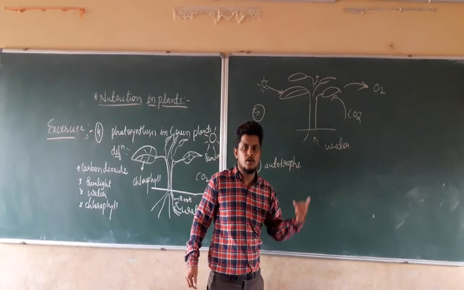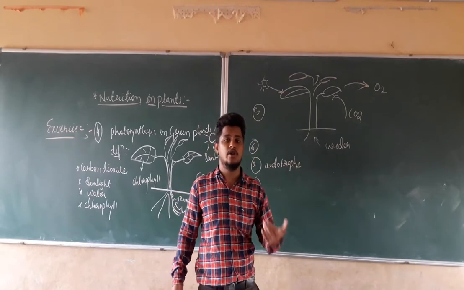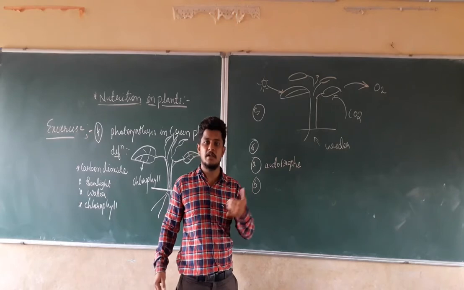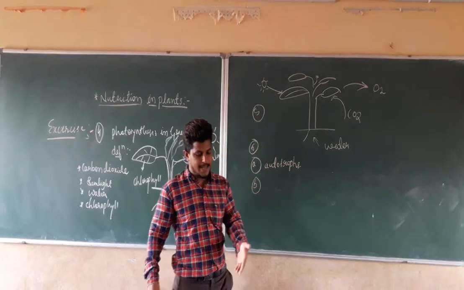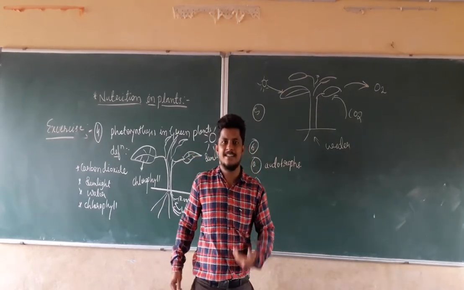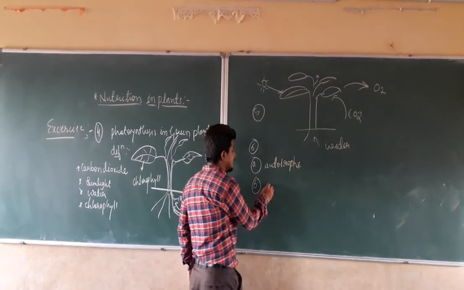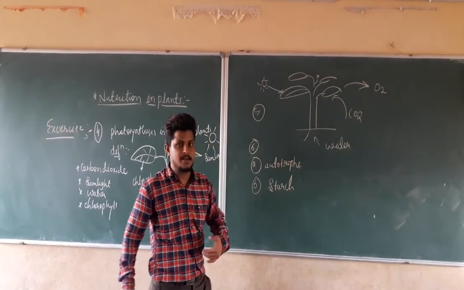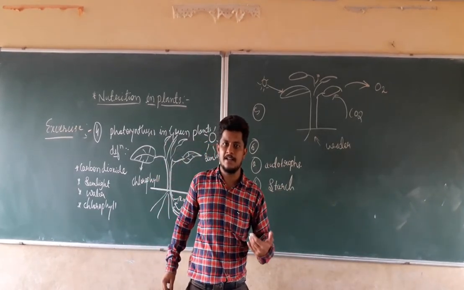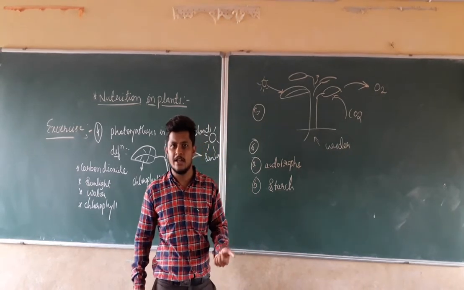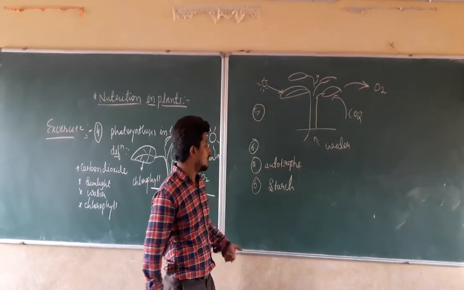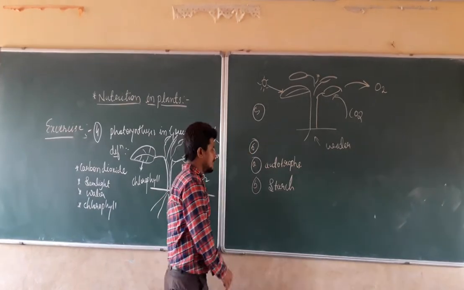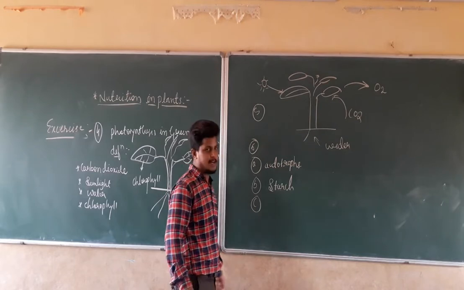The excess glucose produced in plants is stored as starch for further usage. So the food synthesized by the plants is stored as what? It is stored as starch. The product produced by the plant after photosynthesis is known as what? It is glucose. Glucose is converted into starch for the purpose of storing. So the answer to question B8 will be starch.